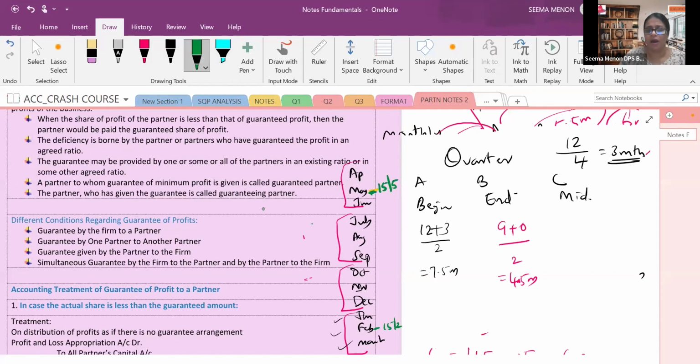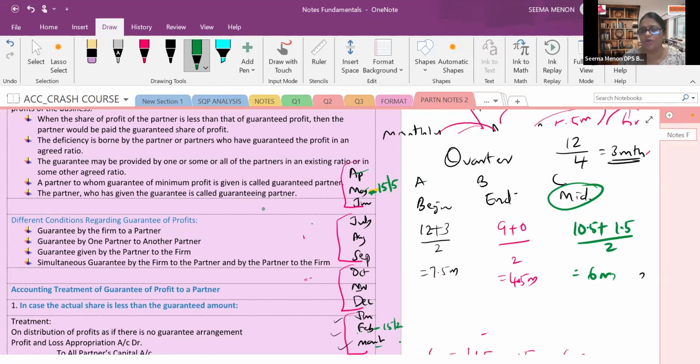Okay. Now the total is 12 months. So after the withdrawal, how many months are left? From 12, April's 1 month and May's half, minus that. So you will be getting 10.5 months. You will write that only. After the last withdrawal, half of February and full March, that means 1.5. Upon 12 by 2, that is 6. What I told you: you take anywhere mid, the average period will always be 6 only.